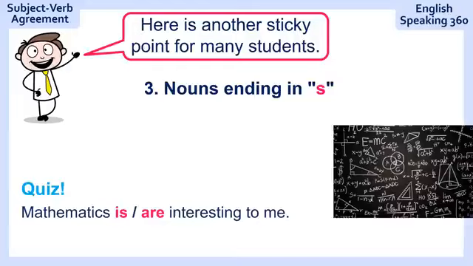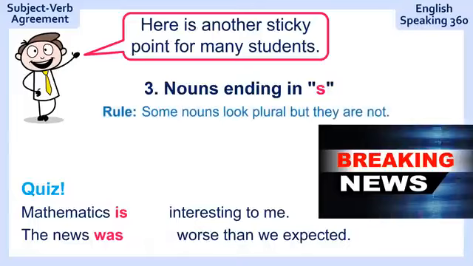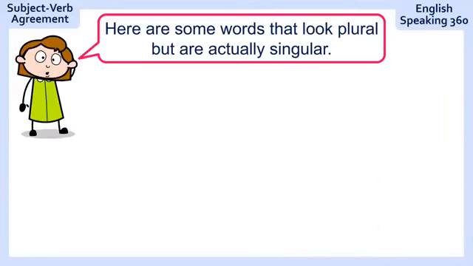The answer is is interesting. How about this one? The news, worse than we expected. The answer is was. Now, what is the rule with this one? It's not really a rule, but you have to know that some nouns look plural because they finish with an S, but they are not plural. They are singular nouns.